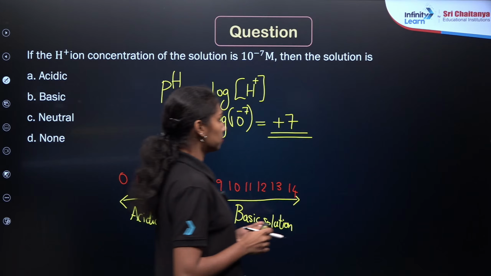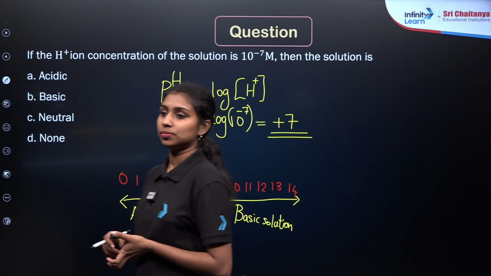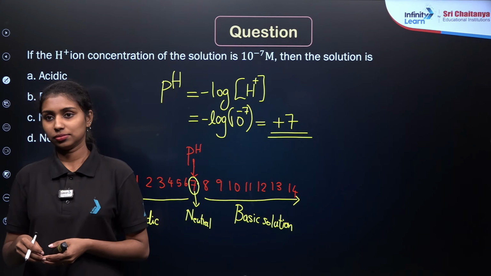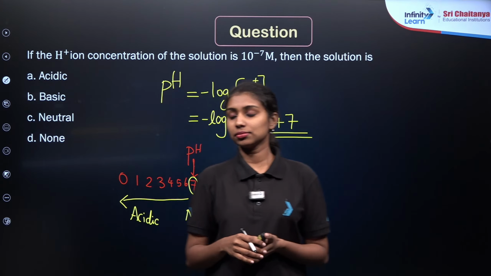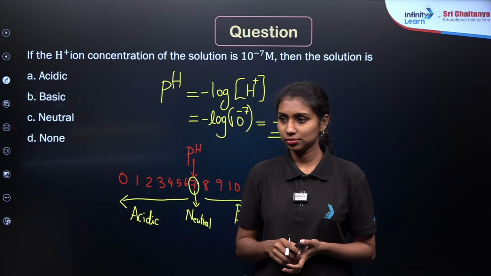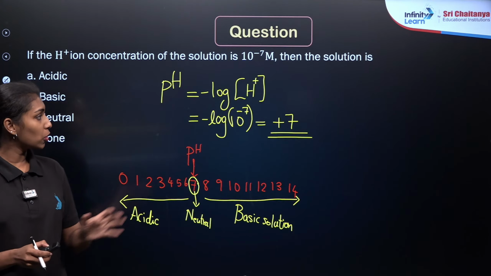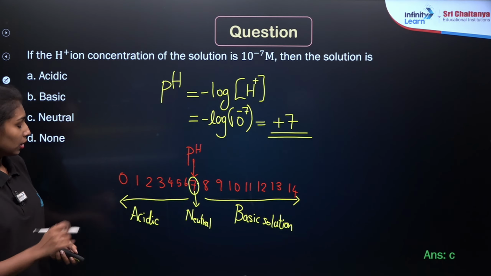What will be the nature? It will be neutral, right? Because pH is equal to 7 here. 7 means neutral solution. So option C will be the correct answer.